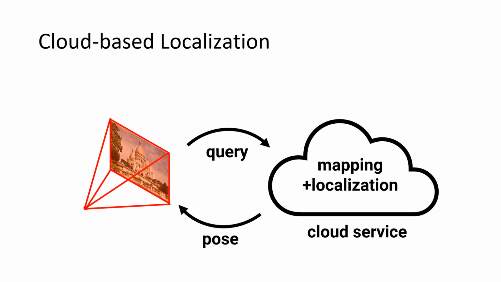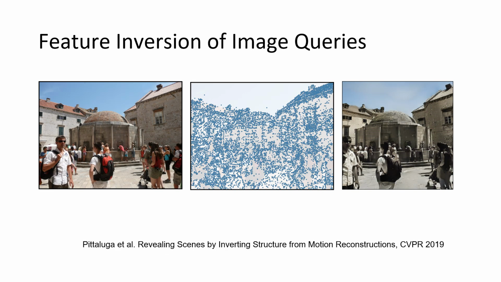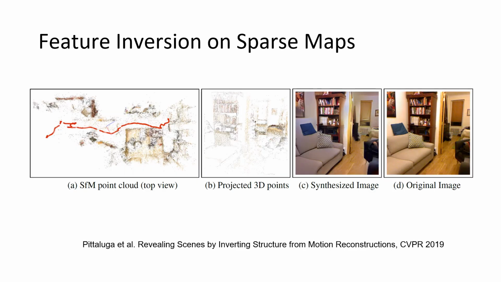However, this process raises privacy concerns when sensitive information is involved, both for users and for service providers who wish to protect their point cloud data. This concern has become more pronounced with advancements in feature inversions, which can realistically reconstruct images from minimal image features. And high-fidelity images can be synthesized from sparse point clouds as well.